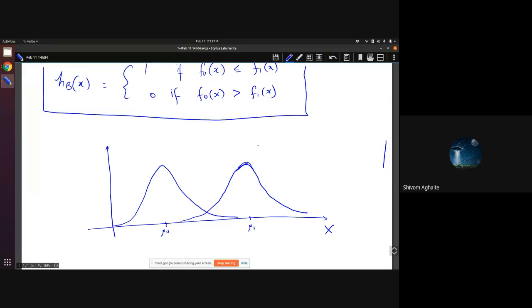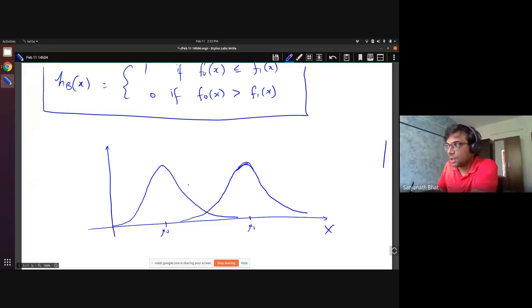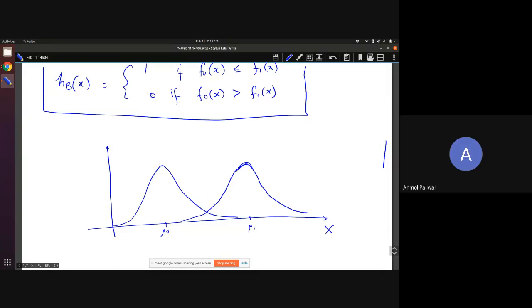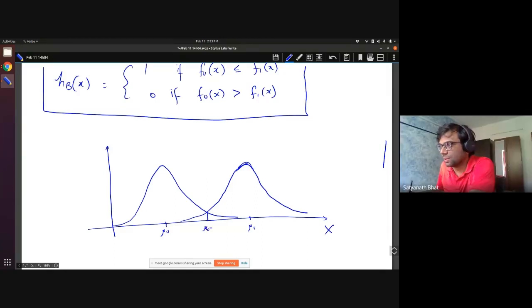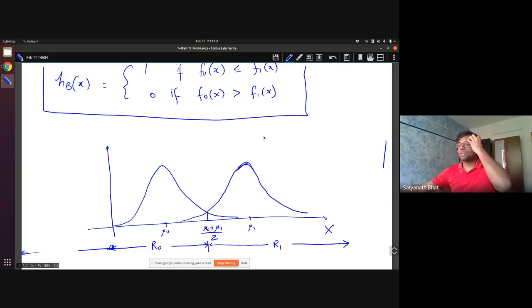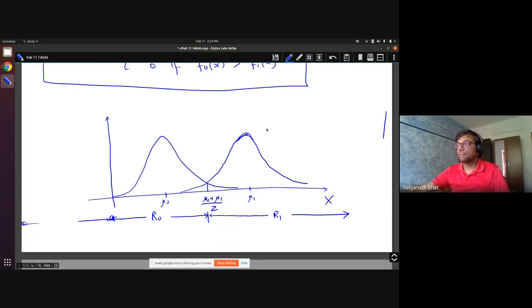X is less than that of intersection point. Okay, what is the intersection point? mu0 plus mu1 divided by 2. Yes, very good. So this is the intersection point. So this region, I should write from minus infinity onwards. Let me say this region is R0, and this region will be R1. So this is for the special case.